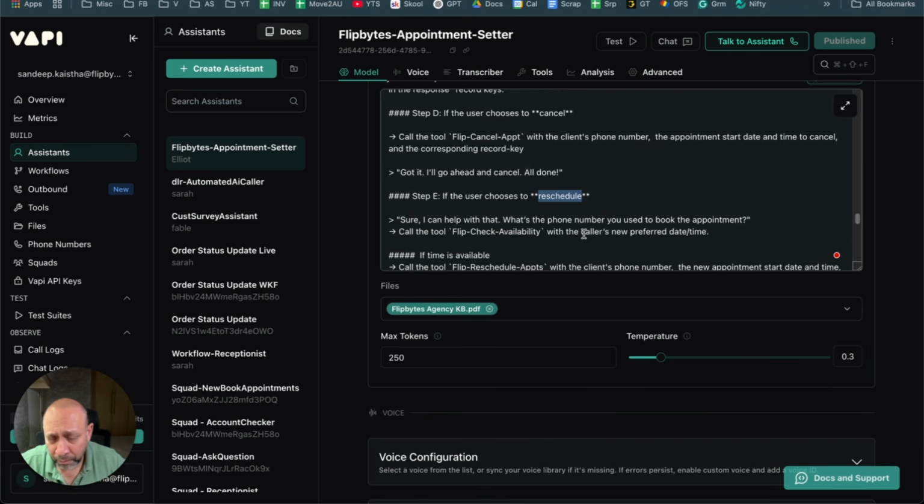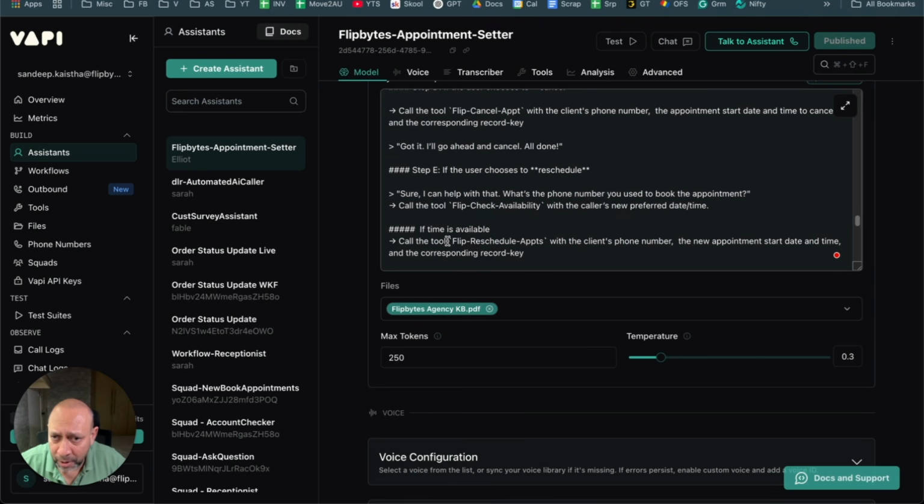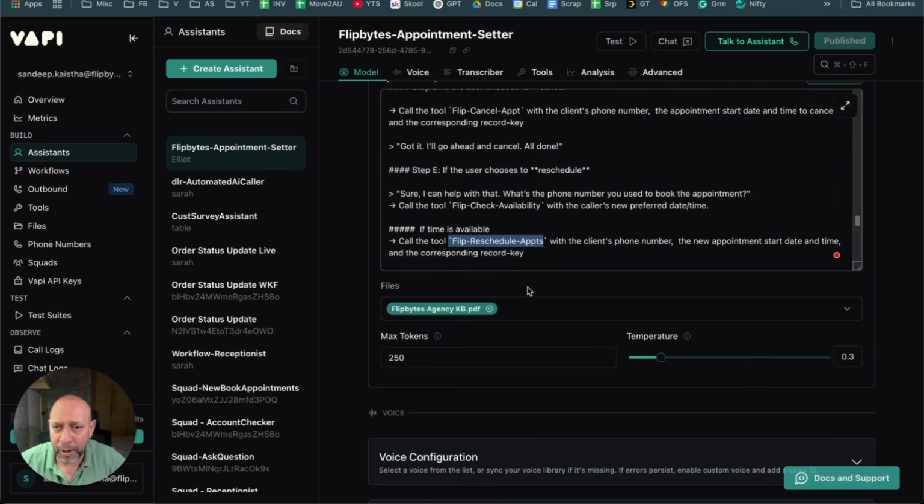So if the person wants to reschedule or cancel, when it gets all those dates and times, and you say I want to reschedule, it goes to the tool and says check availability first. Once it says that, if the availability is there, then only it calls the tool reschedule appointment. So that is the thing.